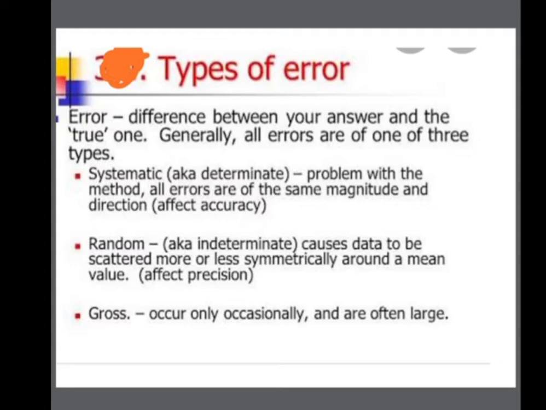Next one is a random error. This is also called an indeterminate error, and due to this error we get a number of points, and when we plot a graph, each and every point is scattered. That means there is not much symmetry, meaning less precision, that means less accuracy.